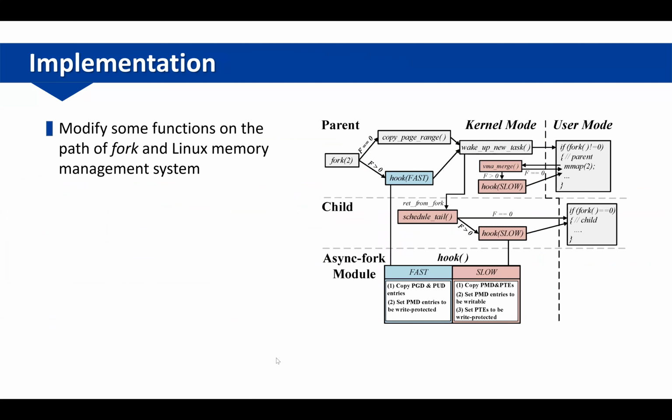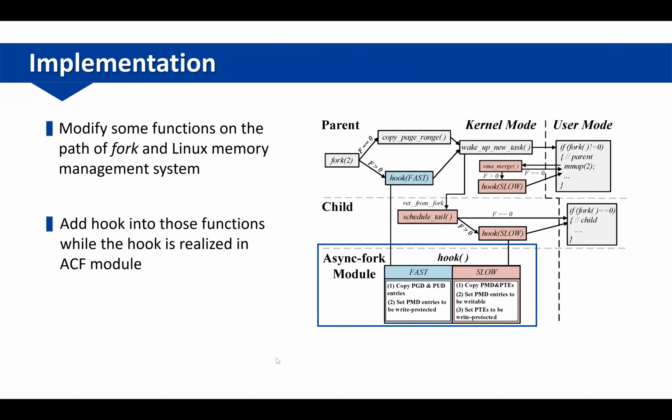Next, I will introduce the implementation of ACF. We modify some functions on the path to fork and the Linux memory management system, as shown in this figure. We add fork into those functions, while the fork is realized in a module.